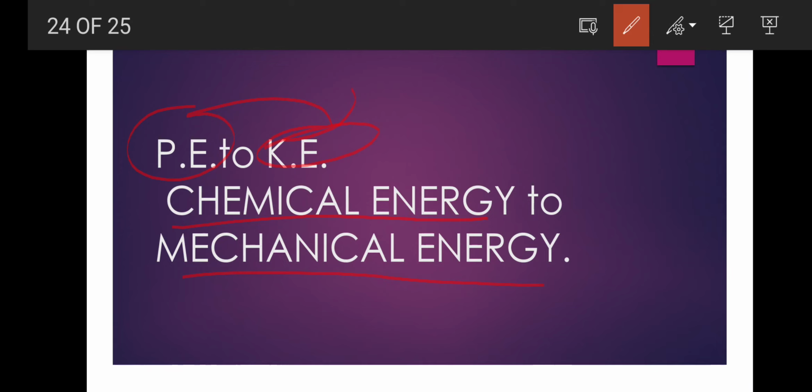First, when the truck is at rest, it has potential energy, and as it starts moving, the potential energy is converted into kinetic energy. As it starts moving, there is also some work going on in the engine of the truck. In the engine of the truck, chemical energy is converted into mechanical energy. So these changes occur when the truck starts from rest on a plain road. Clear? This much is only for this.